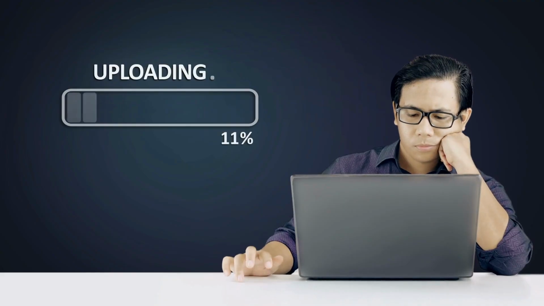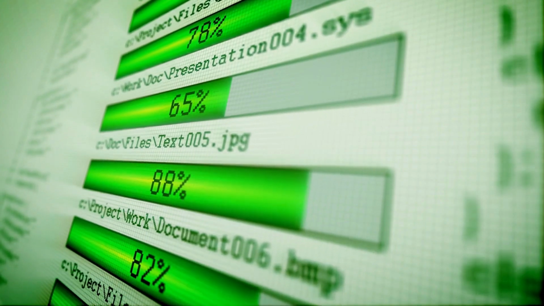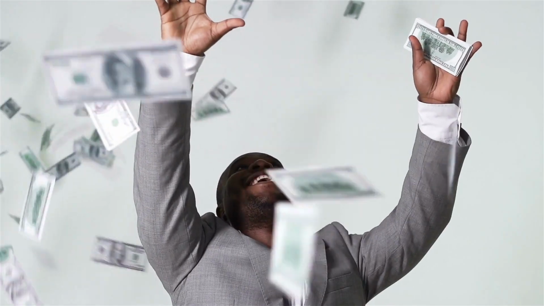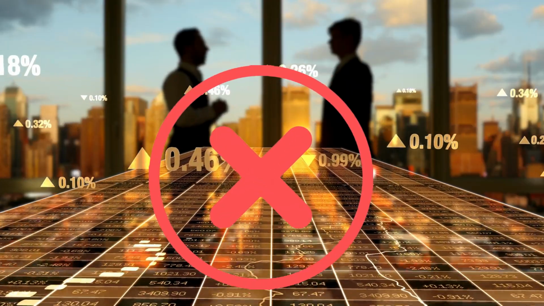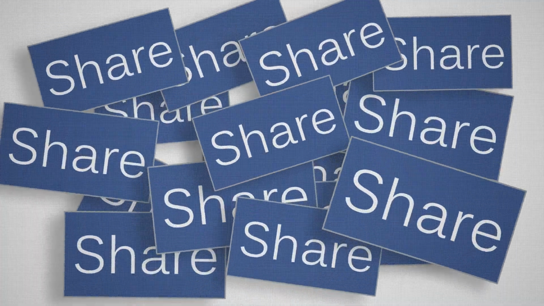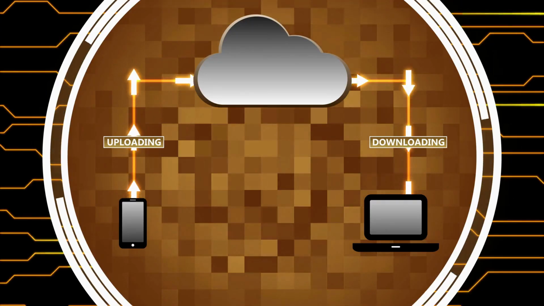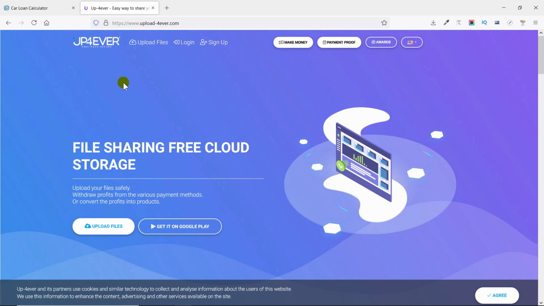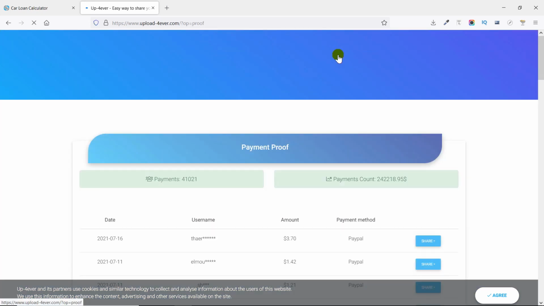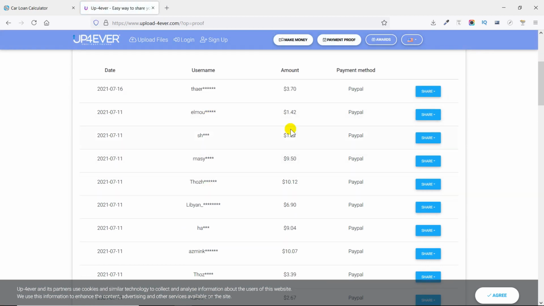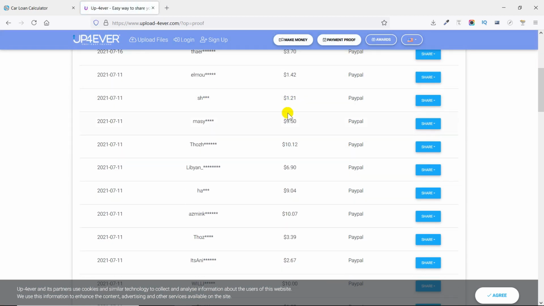Now this is a website where you can upload products and other people can download them, and in return you will make money. Yes, without any investment. You just have to upload it here, and then you can share your links with various people, and when they download it you make money. Now how does it actually work? Well, there is an option here which says payment proof. So you can even see the proofs of payment. You can see that people are making $3, $1.42 for every download.